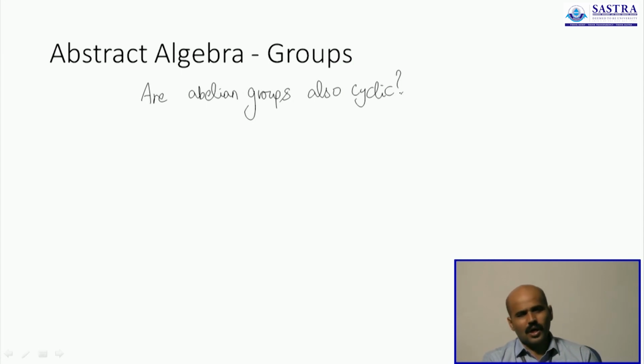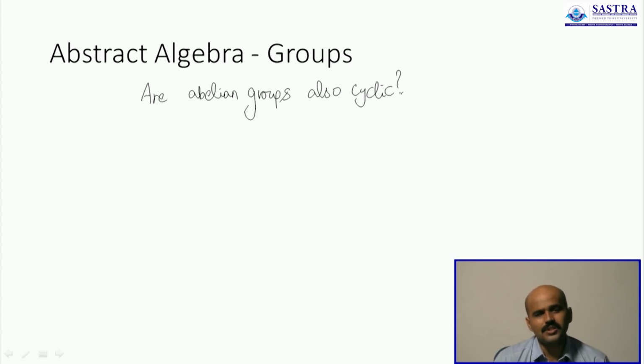We have discussed around 10 to 15 examples of groups. Some of them are abelian, some of them are non-abelian. You can focus only on the abelian groups. And I have also shown you what it means to have a cyclic group. Now your task is to show or to find out whether all abelian groups by default become cyclic. With that, we will wrap up today's session.